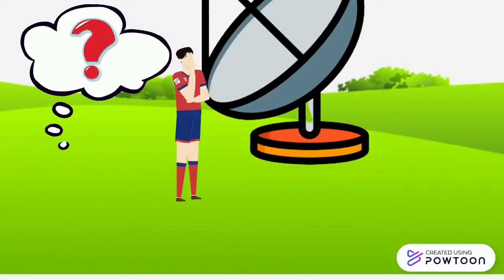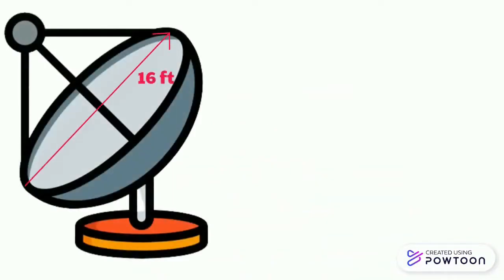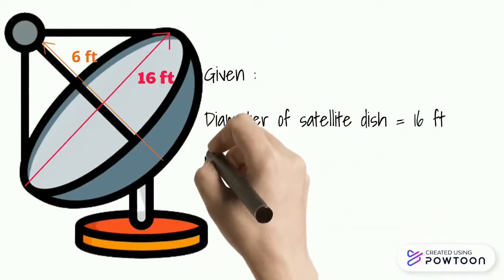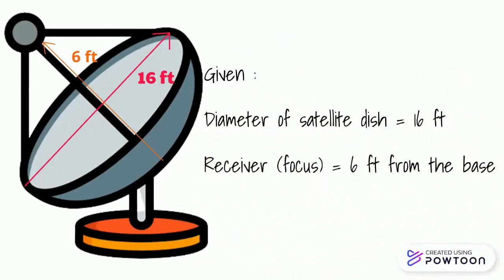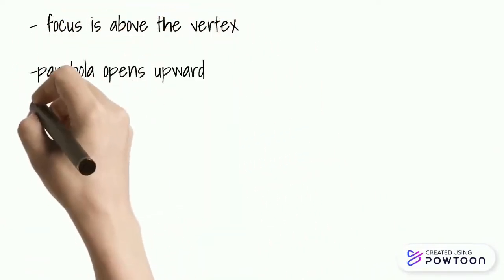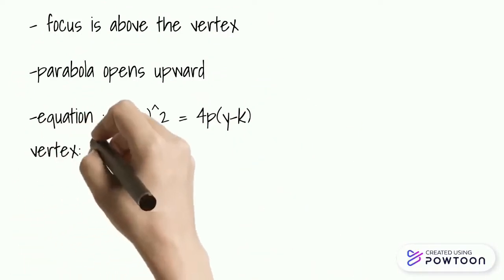So here's how Arfan solved his curiosity by applying the concept of parabola. The satellite dish has a diameter of 16 feet. The position of the receiver, which is the focus, is 6 feet from the base. Since the focus is above the vertex, the parabola opens upward. Therefore, we will use these equations.